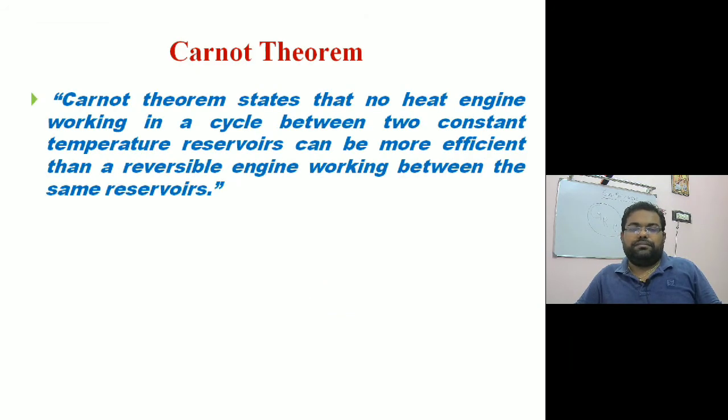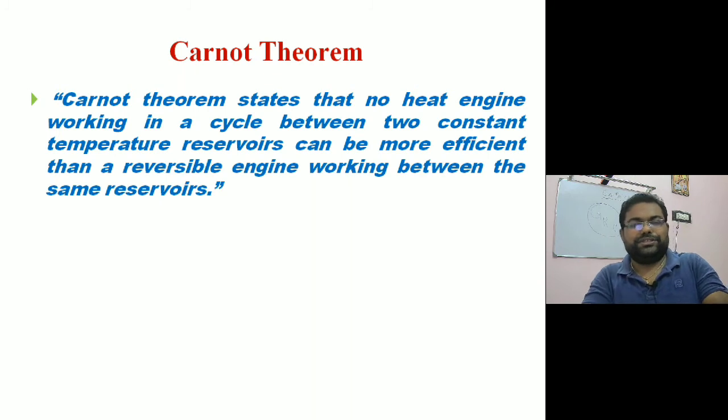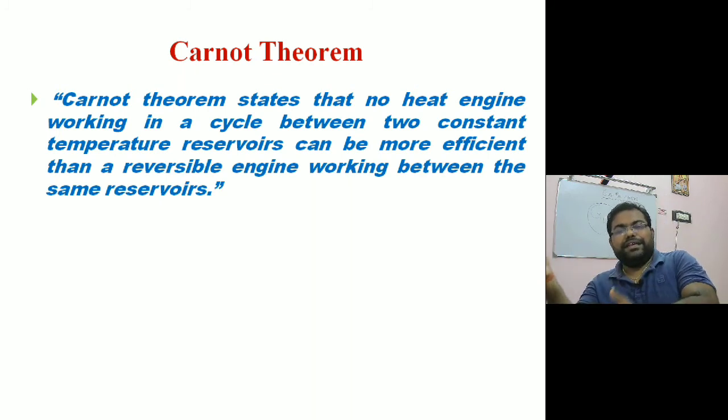Now the Carnot theorem. Carnot gave one theorem. As per the Carnot theorem, no heat engine working in a cycle between two constant temperature reservoirs can be more efficient than a reversible engine working between the same reservoirs. That means an actual engine cannot be more efficient than a reversible engine.